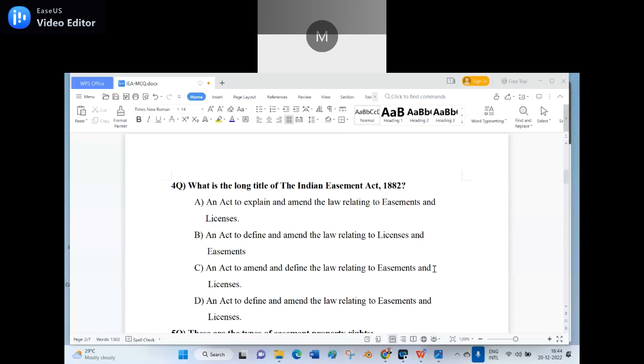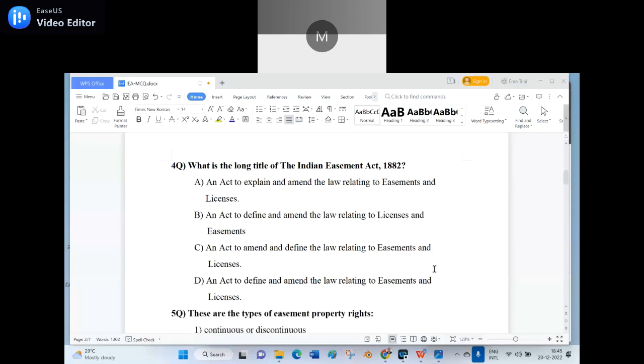Option C, sir. Say loudly. Yes, sir. WRONG. Option C, sir. Right answer is option C. An act to amend and define the law relating to the easement and licenses. That is the long title of the Indian Easement Act. Is it clear? Say yes. Yes. Good. I appreciate. The fifth question.